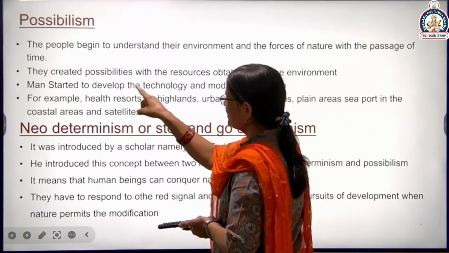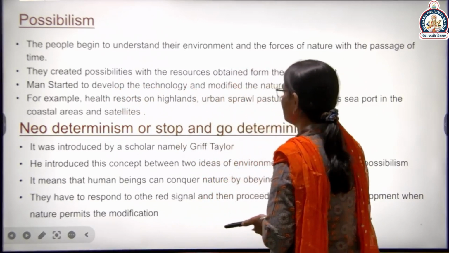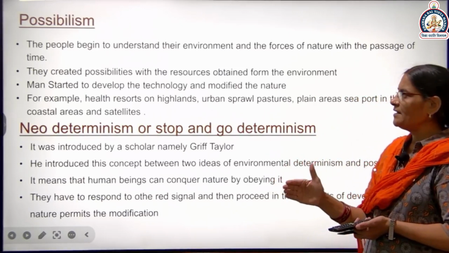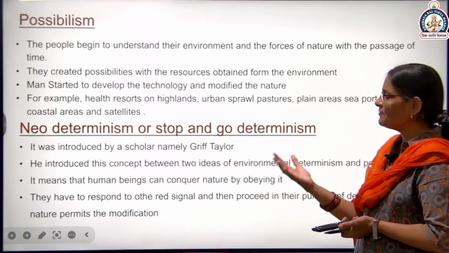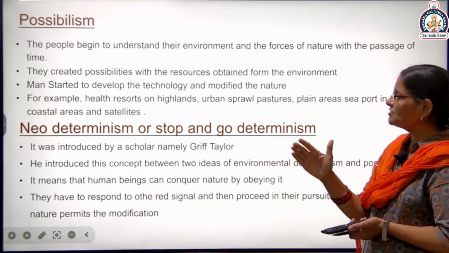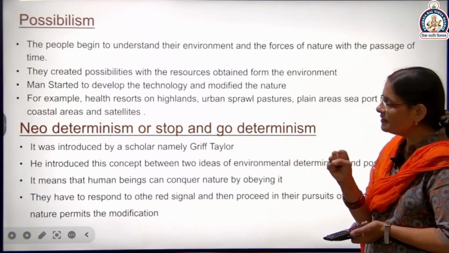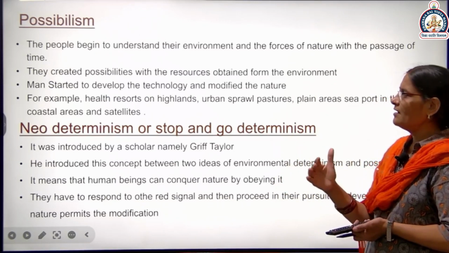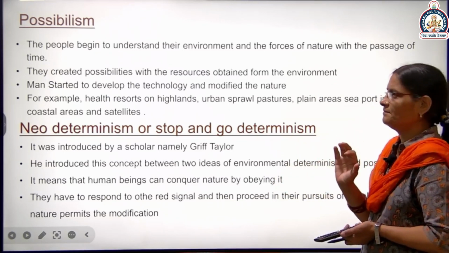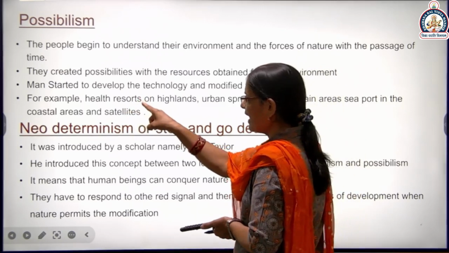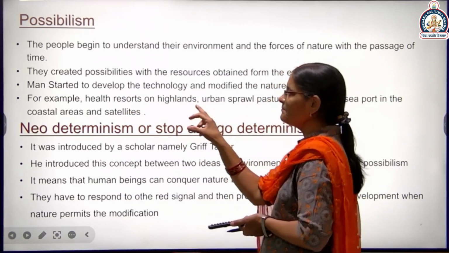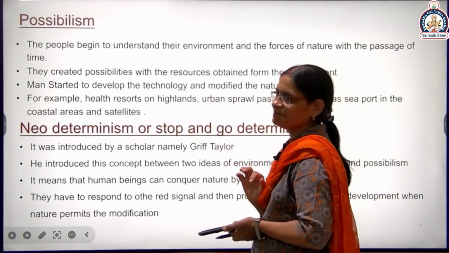Man started to develop technology and modify nature. And now man started to develop technology and modify nature. They changed many things of nature. Otherwise, they learned how to use them. For example, a health resort on highlands. This is an example of possibilism.